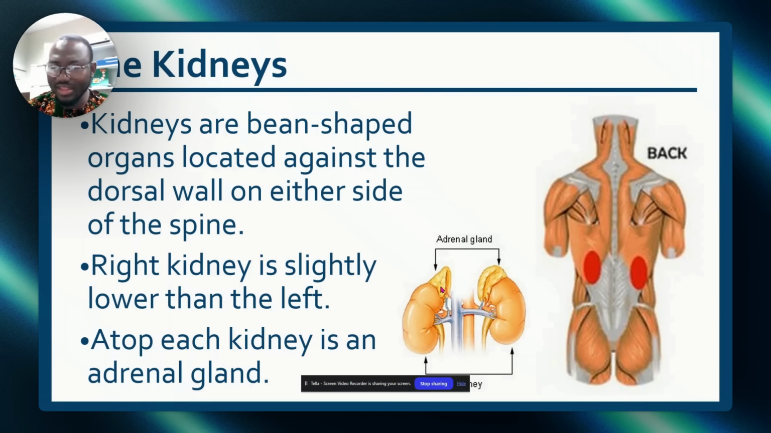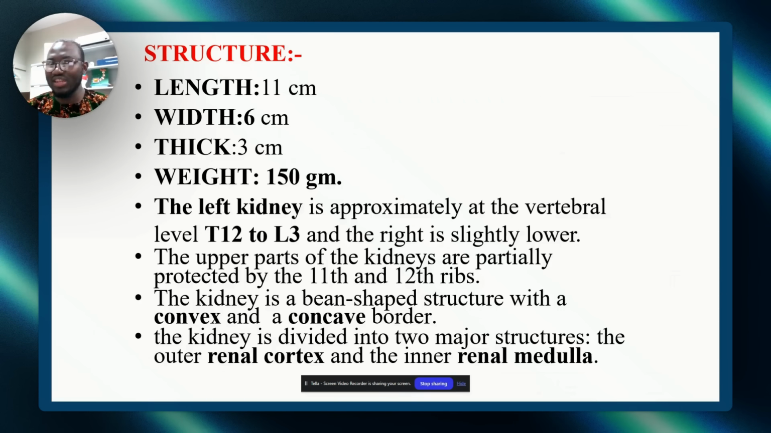We are still going to discuss that later. Now, the structure of the kidney itself. You have the length, width, thickness, and the weight. You need to know these things, especially the weight. It's 150 grams. Also, another anatomical landmark I need you to know is this. The left kidney is between T12 to L3. In class, I mentioned it as T1, 2, 3. So T12 to L3. If you see this in the options, please pick it.